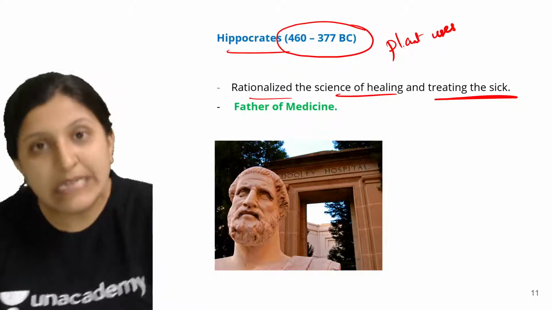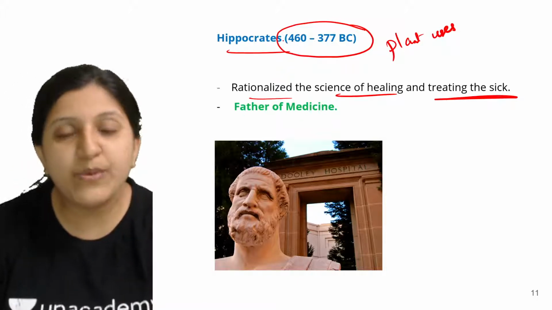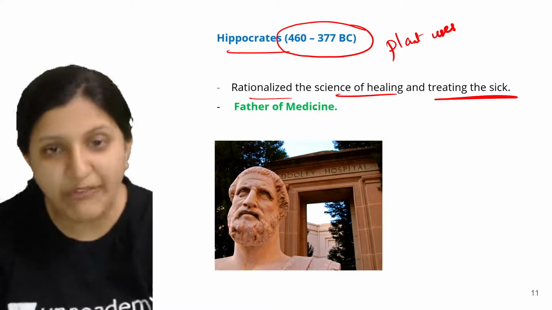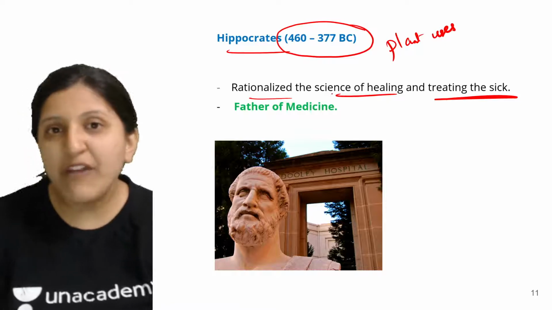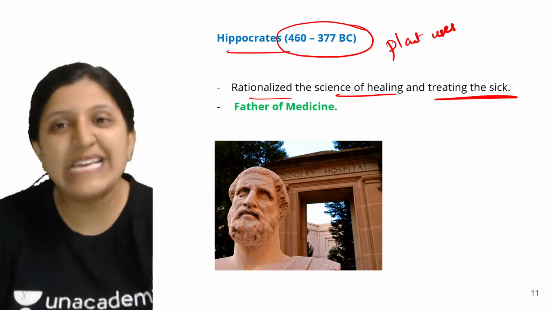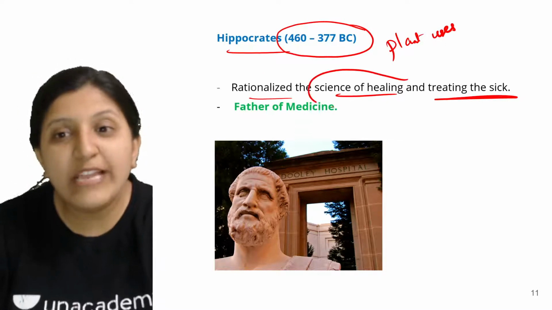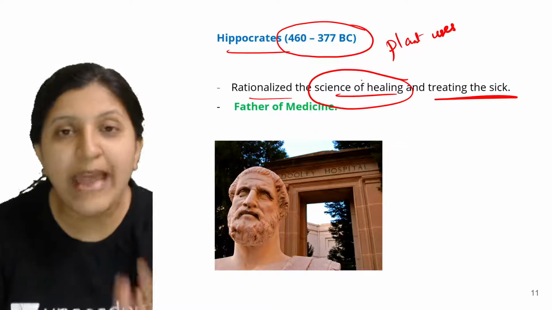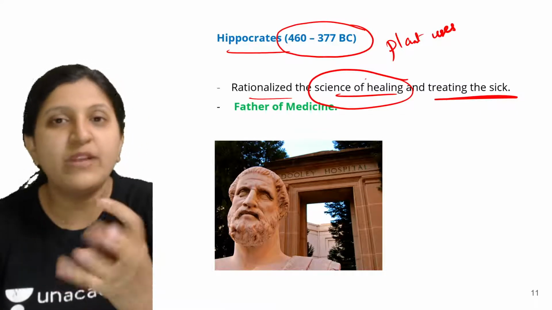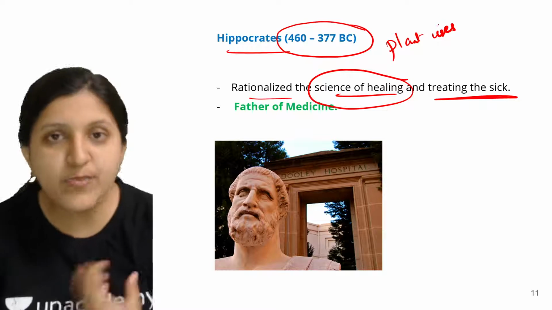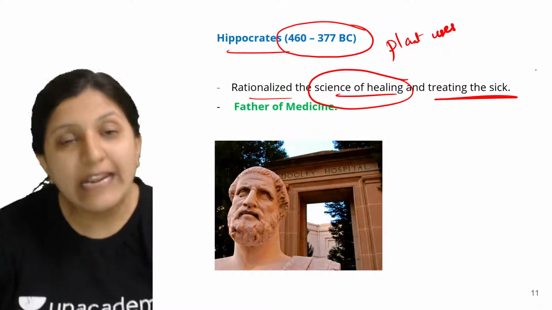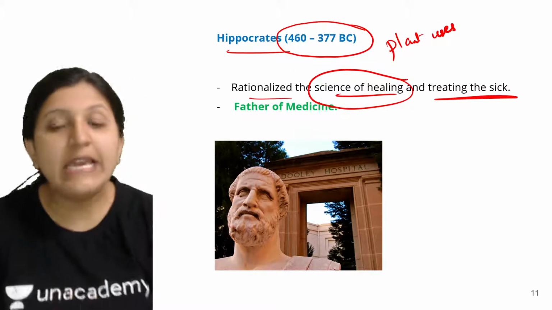Even before this, as we have studied in many histories, in the science of healing they used to extract plant fluid, some of the fluid content from a particular plant, and that chemical was used to treat or heal sick people.